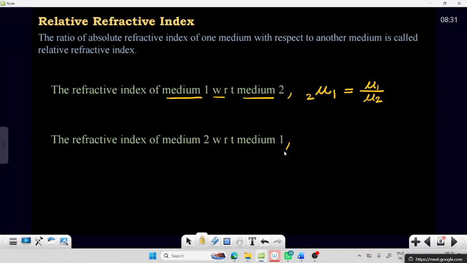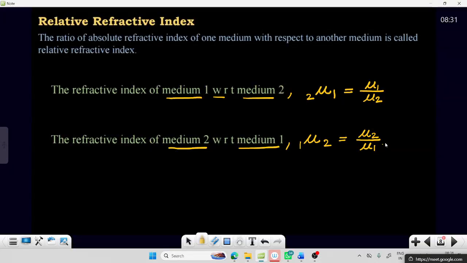Next, the refractive index of the second medium with respect to the first medium. I need the refractive index of the second medium with respect to the first medium, that is mu 2 1, which is given as mu 2 by mu 1.